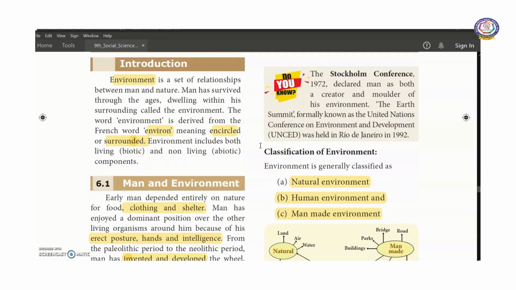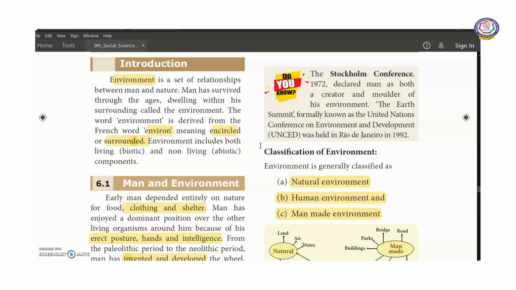First, what is meant by environment? Environment is a set of relationships between man and nature. So how does man depend on nature? We would have discussed about early human beings. Man has survived through the ages living within his surroundings called the environment.